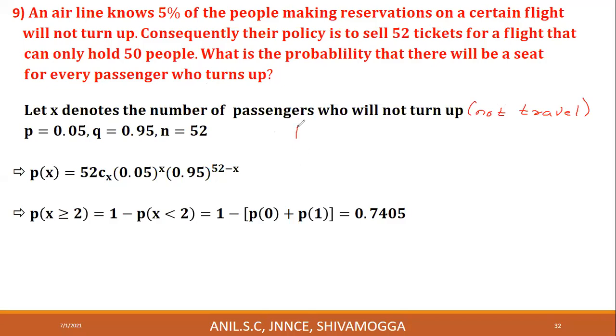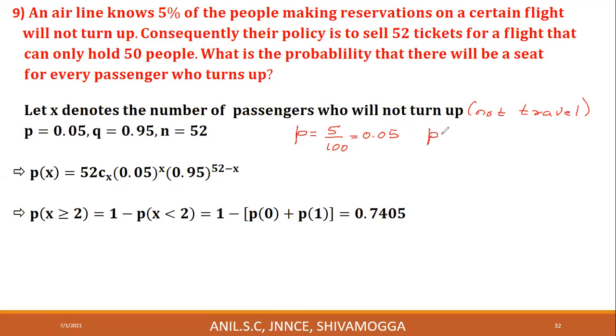Therefore, the probability that a passenger who made a reservation will not travel is 5%. 5% means 5 per 100, 5 divided by 100, which is equal to 0.05.